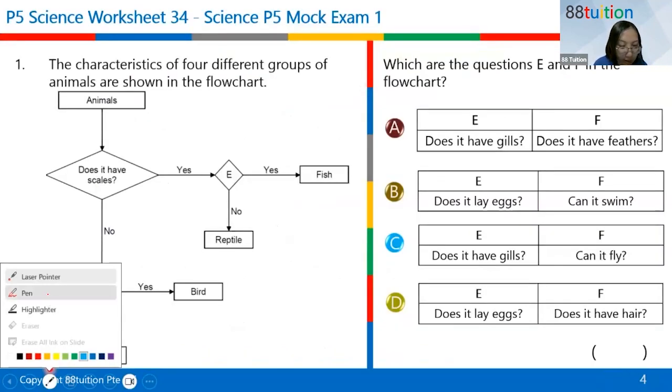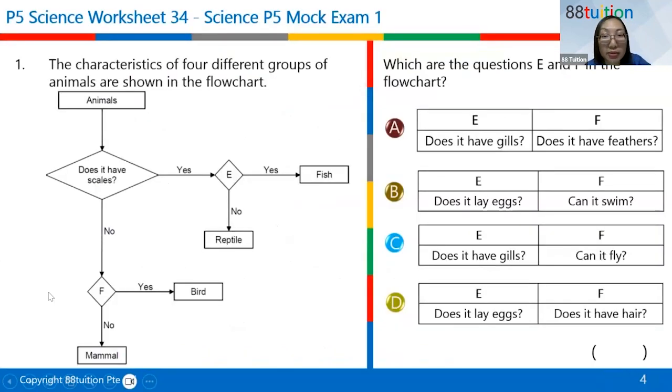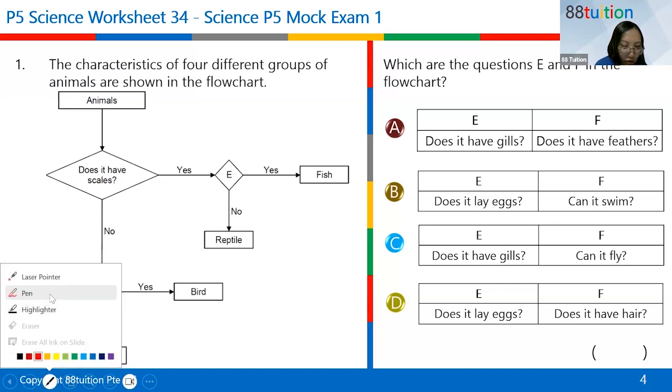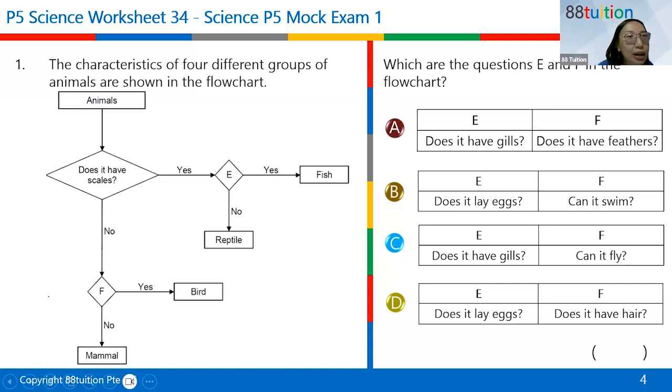Question 1. Looking at those who have answered this question and submitted online, let me look at the report. Close to half of you got this wrong. In other words, you have forgotten some of the diversity that you learned in P3. Doesn't matter, please listen. Giselle and Jaslyn, just take note for this question. It's an easy question, you cannot get this wrong. It's okay to get this wrong during the practice, but in the exam, you must get this right.